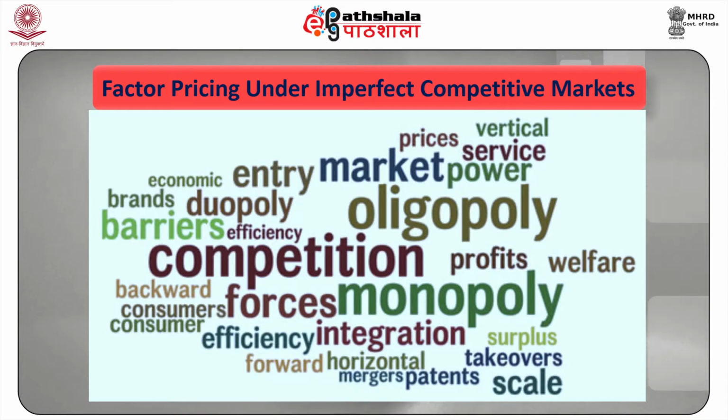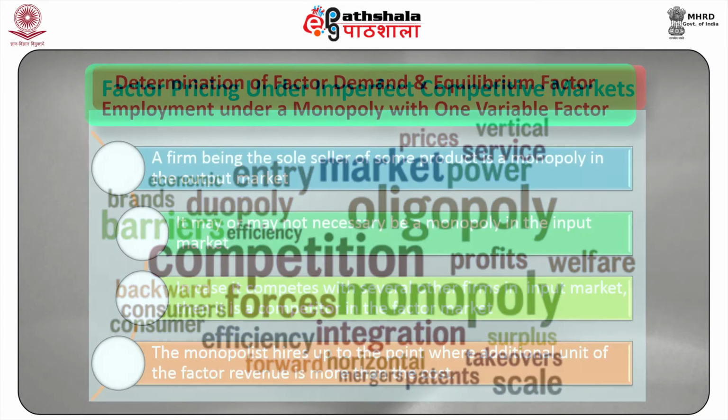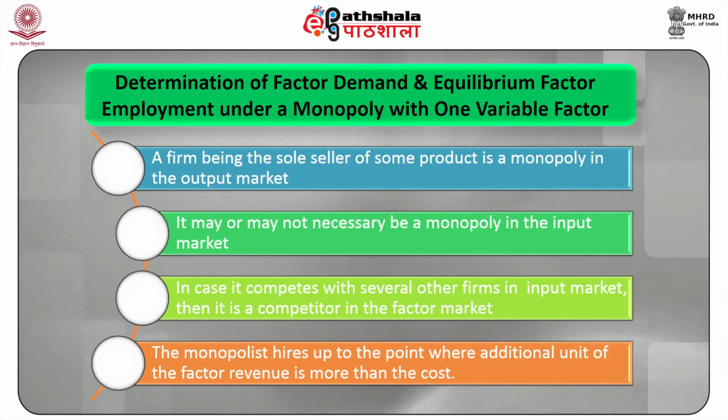Let us now in this section discuss the factor pricing under imperfectly competitive markets. We will first talk about the determination of factor demand and equilibrium factor employment under a monopoly with a single variable factor.